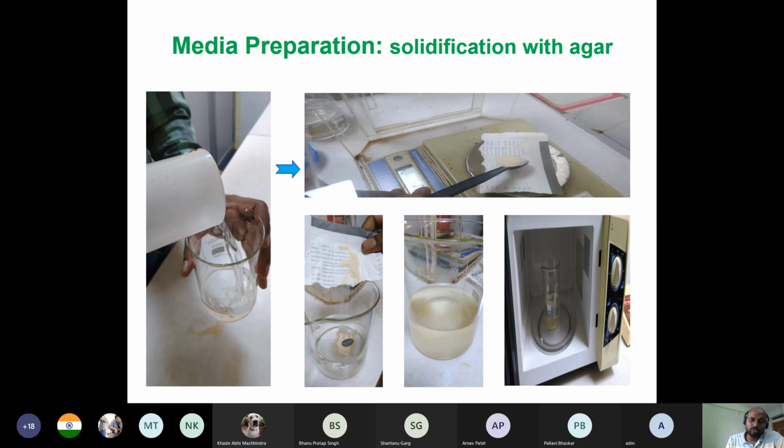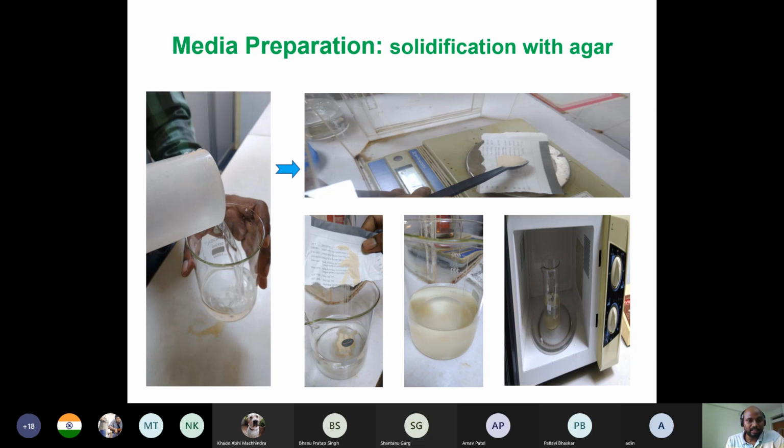If one has a requirement for liquid media, for example when we do root culture, that is the isolated root culture, not the entire plant. Some medicinal important components are present in the roots of some plants, so obviously we don't need the entire plant, as the components are present in roots. So we simply do the root culture. For root culture you have to make the media in liquid form, so you don't have to solidify.